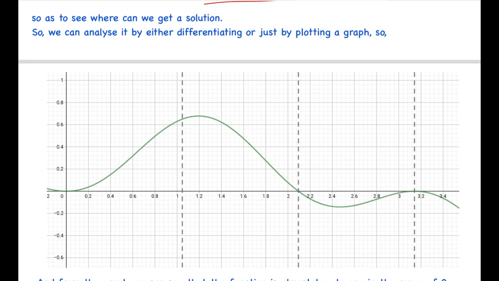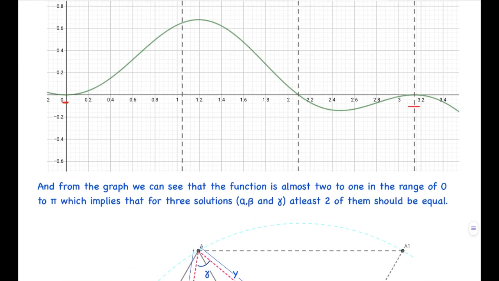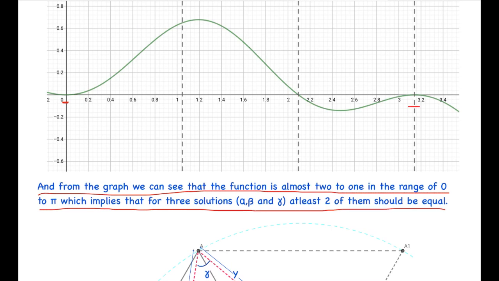Here the value of α can be between 0 and π, and we can see that this function is at most 2-to-1 in this range, which means that for any value of y there can be at most 2 values of x. This implies that of the three solutions α, β and γ, at least 2 of them should be equal.